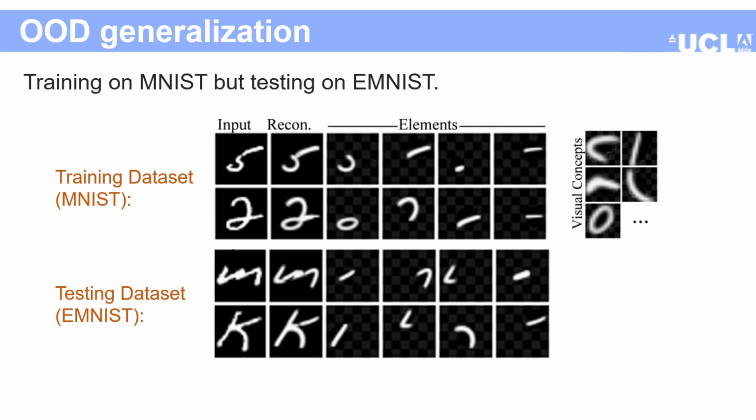Our method also has better out of distribution reconstruction numbers compared to the competition. Here, we show that our method can be trained on the MNIST dataset, a dataset which contains handwritten numbers, but it can also reconstruct the EMNIST dataset, a dataset which contains handwritten alphabets, better than the competition. This shows that the learned concepts are transferable if we have the same data generation process, like human writing in this case.